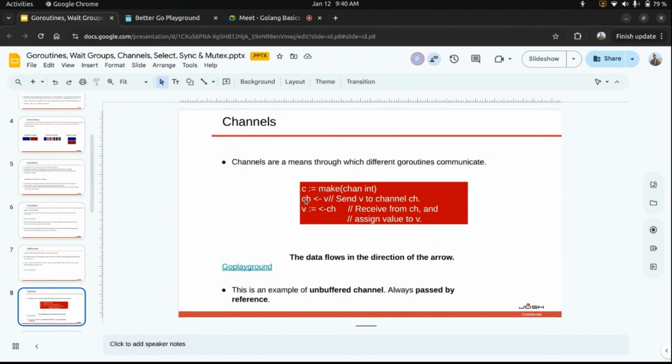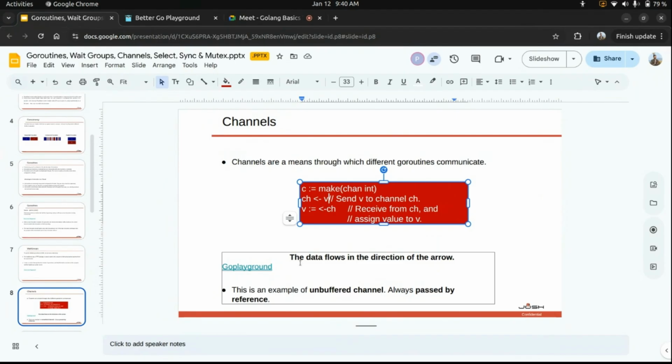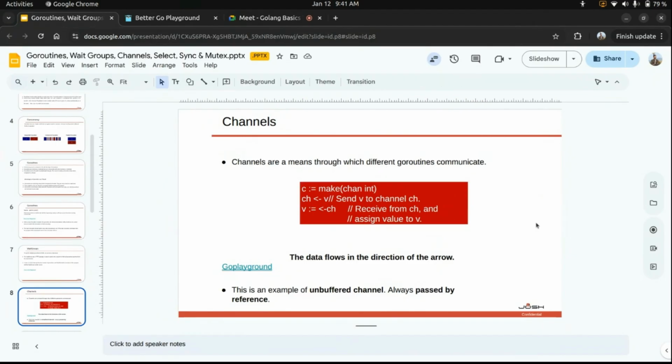Now we have declared a channel. There are two ways we can send data to a channel, or receive data through a channel. Whenever we want to send data to a channel, we use this type of syntax: channel, arrow, and v. So I want to write v to the channel. To keep it simple, the data flows in the direction of the arrow. Whenever I want to receive from the channel and assign it to a particular variable, I declare one variable and flow the data from the channel to that variable, so that the data is assigned to that variable. Okay, so let's see one small example of a channel.